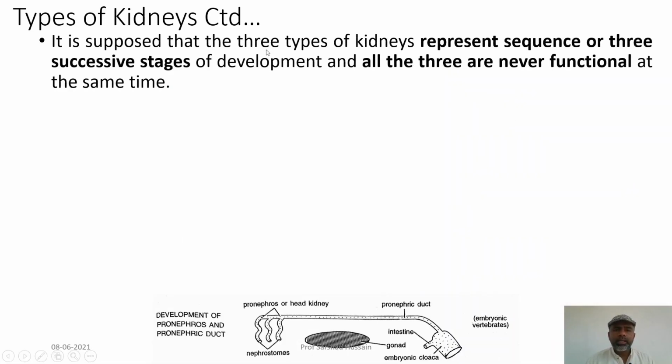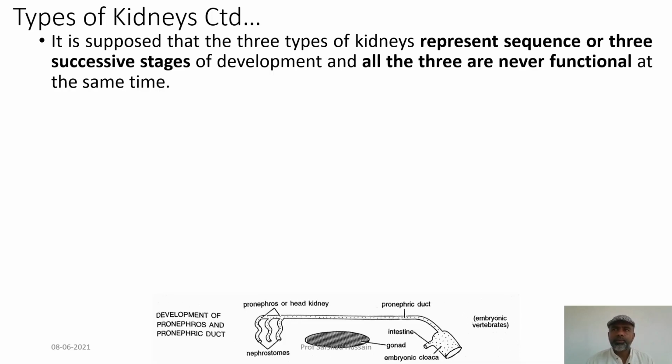It is supposed that the three types of kidney represent three successive stages of development, because all of them will not be present at the same time and will not be functional at the same time in the same individual. So, while looking at the pronephros, mesonephros and metanephros, you can say that these are the steps of the development, because ultimately the metanephros kidney is a highly developed structure.